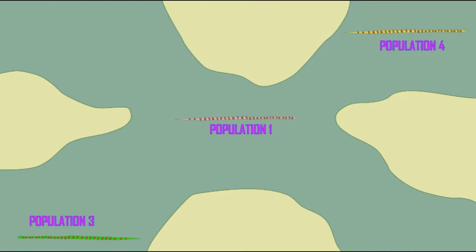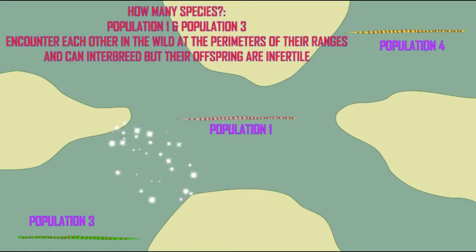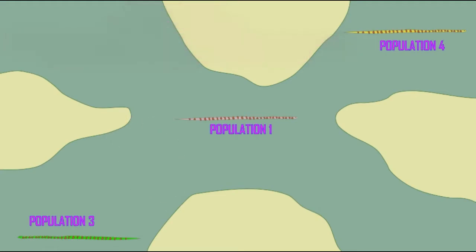Let's continue this example and imagine that population 1 and 3 can sometimes encounter each other where their ranges overlap, and they can interbreed and produce offspring. However, the offspring are infertile. Do we classify them as the same species?